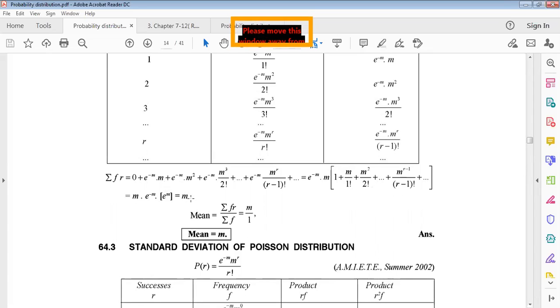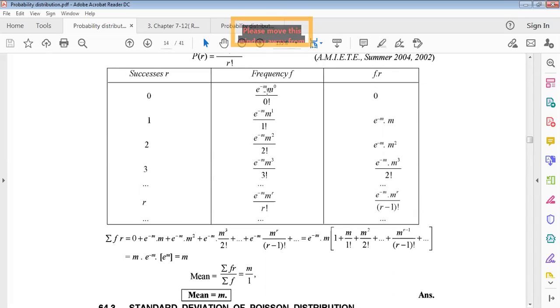So the summation of f r will be only m. But now we must know mean equals what? Summation f r divided by summation f. Summation f is the total frequency. What will the total frequency be? It will be 1.